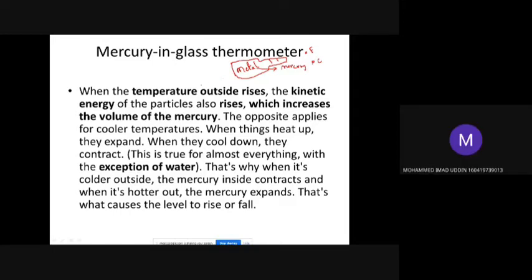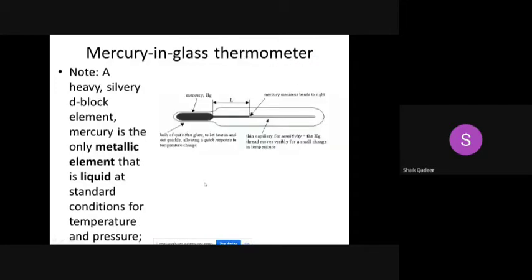We also know that when temperature decreases, the mercury contracts and its volume decreases. This point we need to keep. Mercury is a metallic element that is liquid at standard conditions for temperature and pressure.